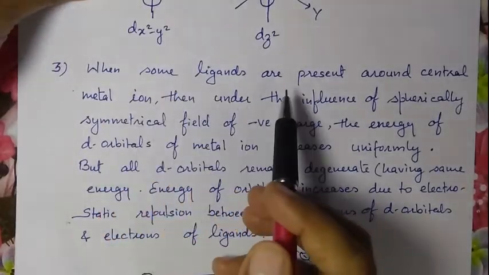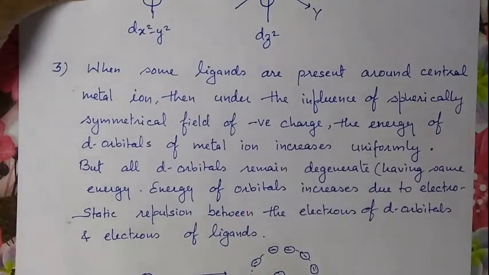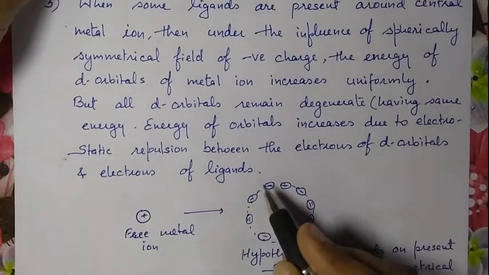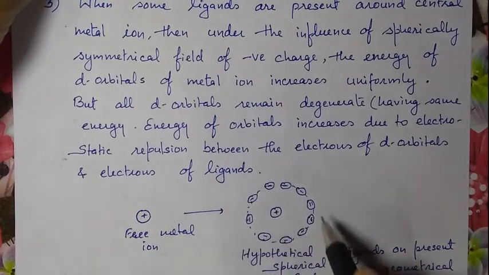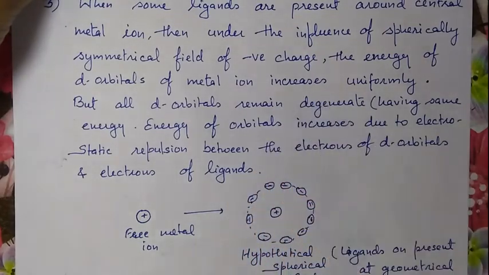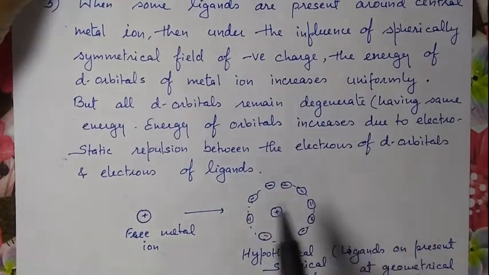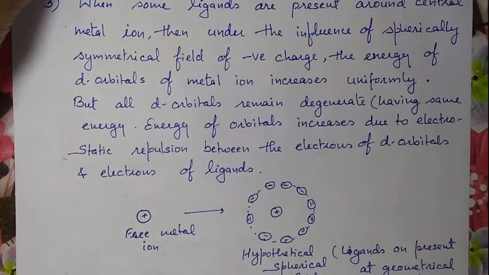When some ligands are present in the surroundings of a metal ion, then under the influence of such a spherically symmetric field, the negative charge present around the metal ion provides a symmetrical field of negative charge around this metal ion.